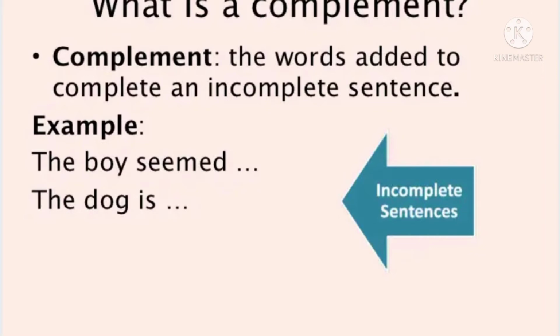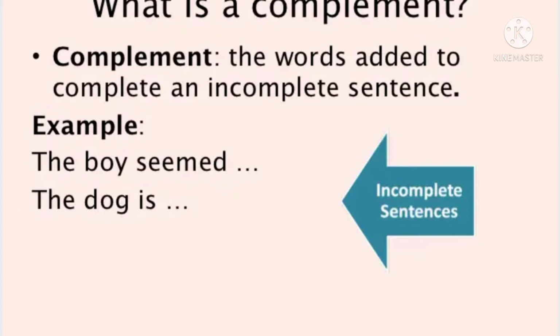See these examples. The boy seemed. The dog is. Do you feel that there is something that should be added in order to complete the sentence, or are you feeling that these sentences are complete? Okay. Yes, you must have felt that something must be added to complete these sentences. So those words are very essential to complete the sense in these sentences. Otherwise, these sentences are incomplete.